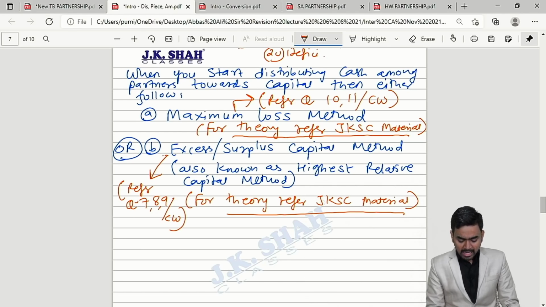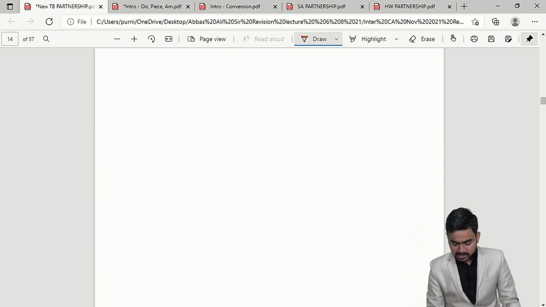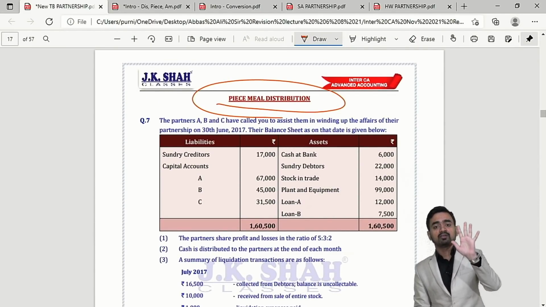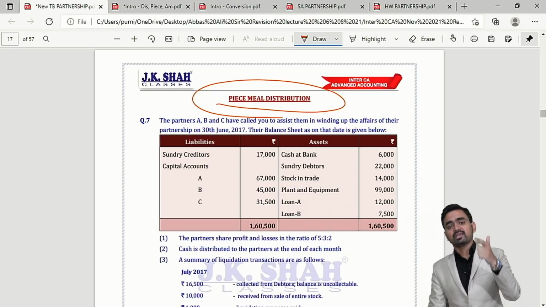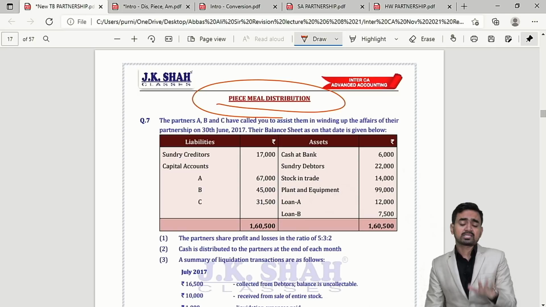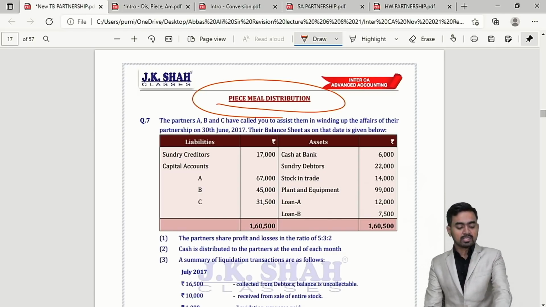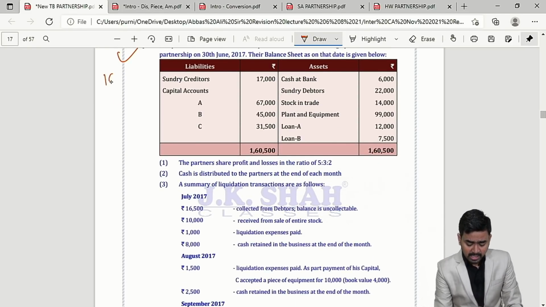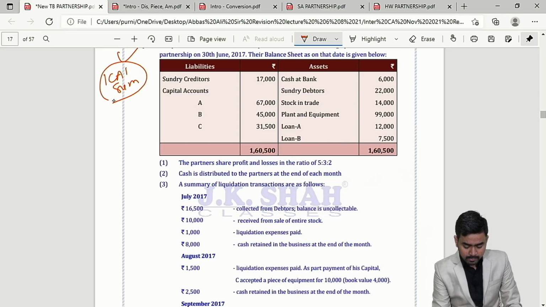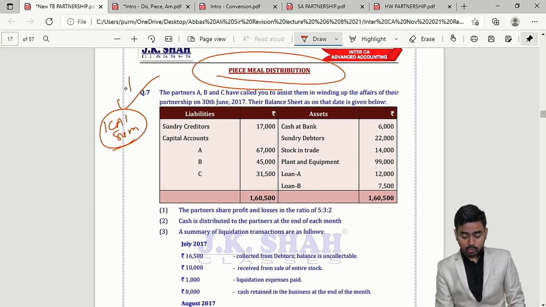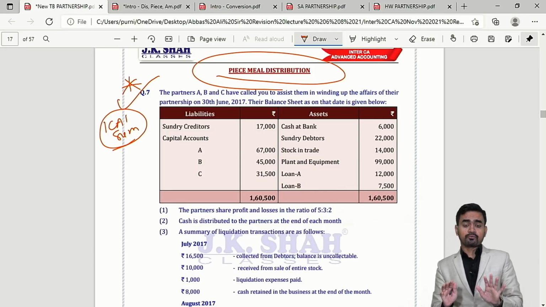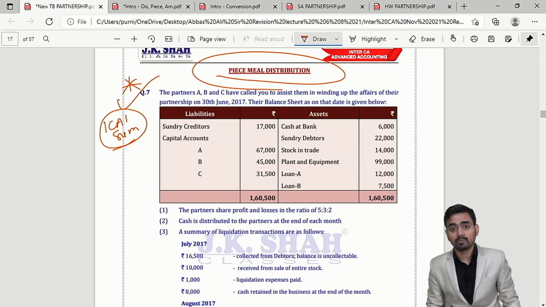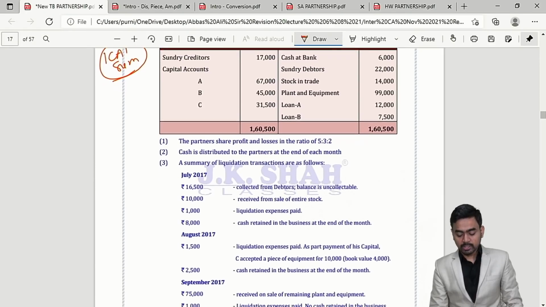Now after the theory discussion, please see on the screen, in piecemeal distribution in JK Shah Classes material we are having a total of 5 sums, questions 7, 8, 9, 10 and 11. Now what are the various important points which you have to keep in mind while solving the sums? Please check. Question number 7 is again an ICAI sum. Please mark it as an important one. If the institute wants to ask piecemeal distribution, I am thinking this sum can come. Clear? So please concentrate, because it is an institute material sum.